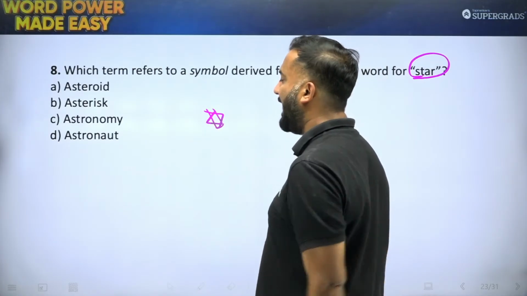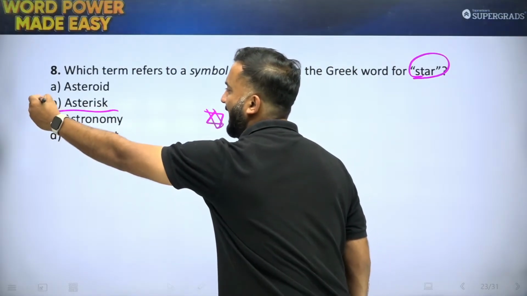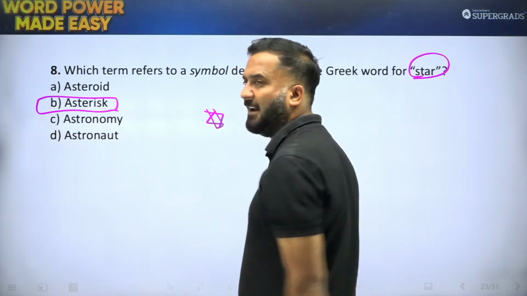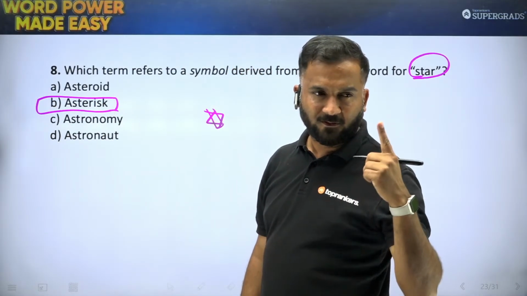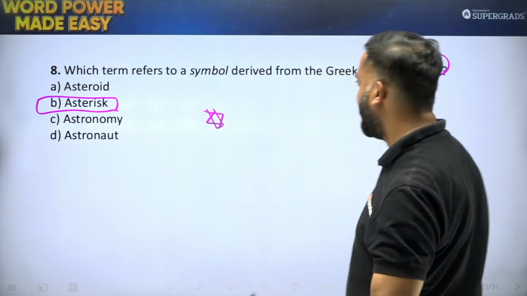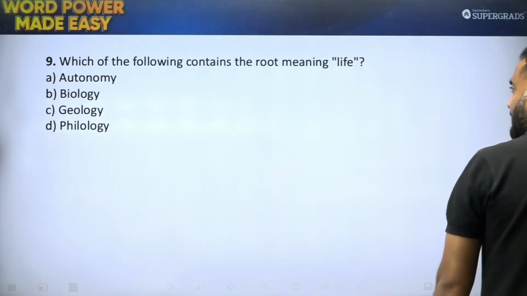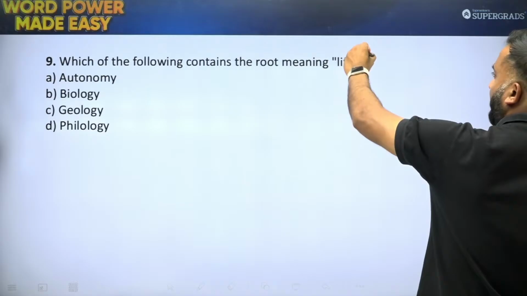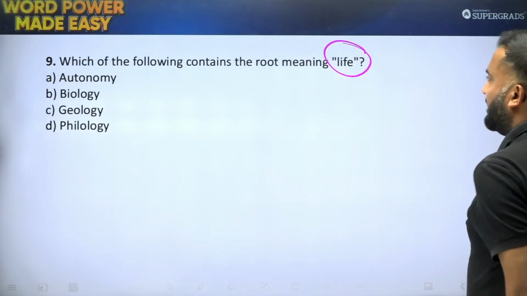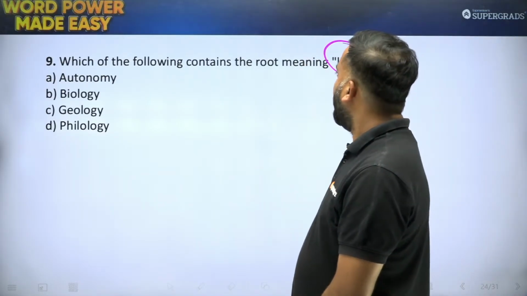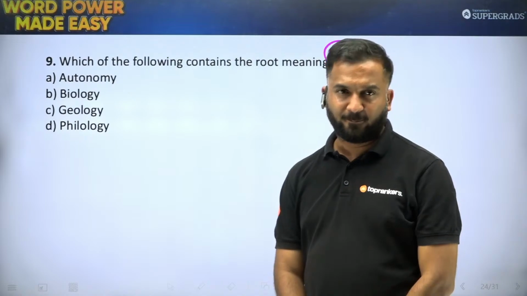So it is an asterisk. Asterisk symbol that we have in mobile phones. So that was your question number 8, students. That brings us to question number 9. Which of the following contains the root word, root meaning of life?